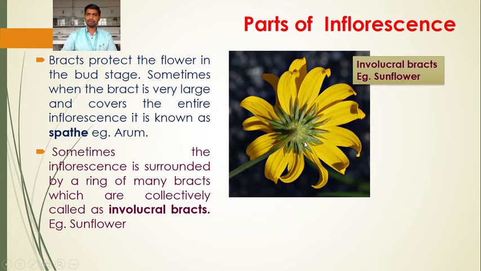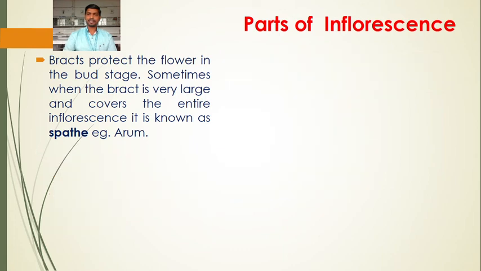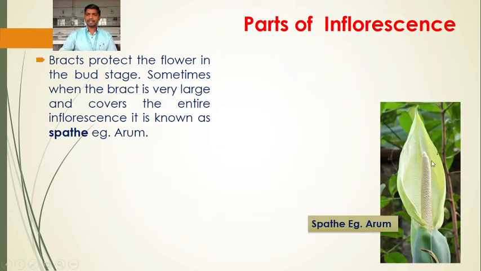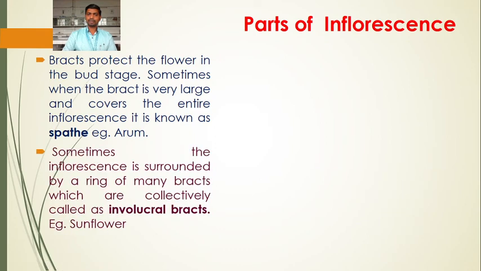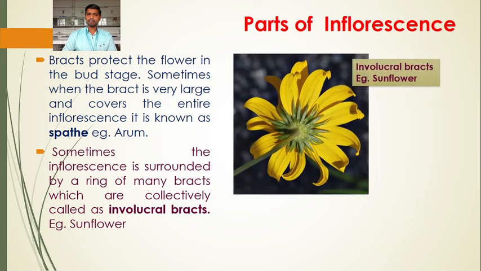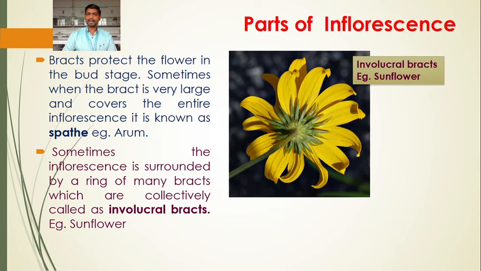This is the involucral bract, for example sunflower. While in the case of arum, the bract which completely covers the inflorescence is called spathe. In sunflower, it is the involucral bract which forms a ring of many bracts surrounding the inflorescence.